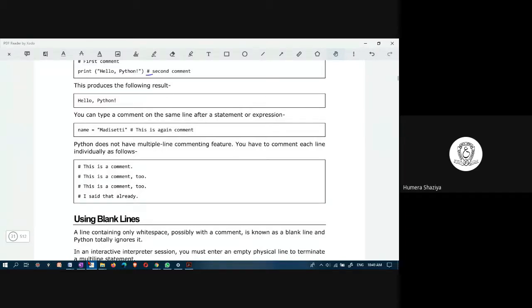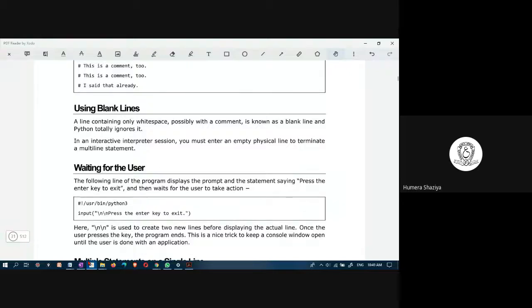A line containing only white space is known as a blank line, and Python will ignore blank lines. Suppose you write the first line, and keep the second line blank, and the second line of code you write on the third line in the program, it does not make any difference and there is no problem, because Python would ignore a blank line.